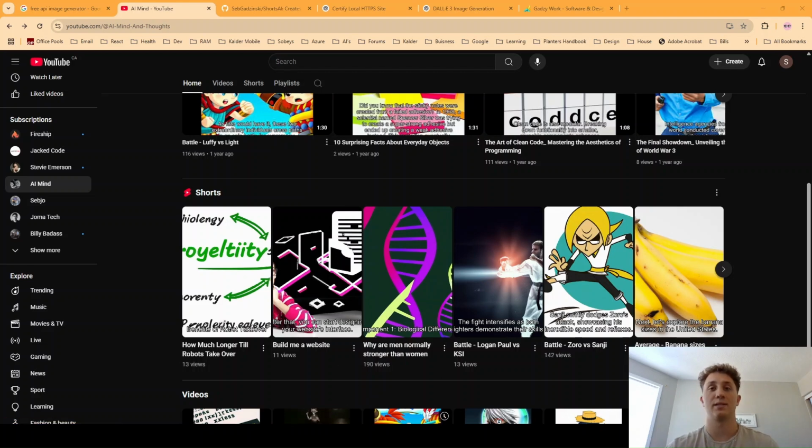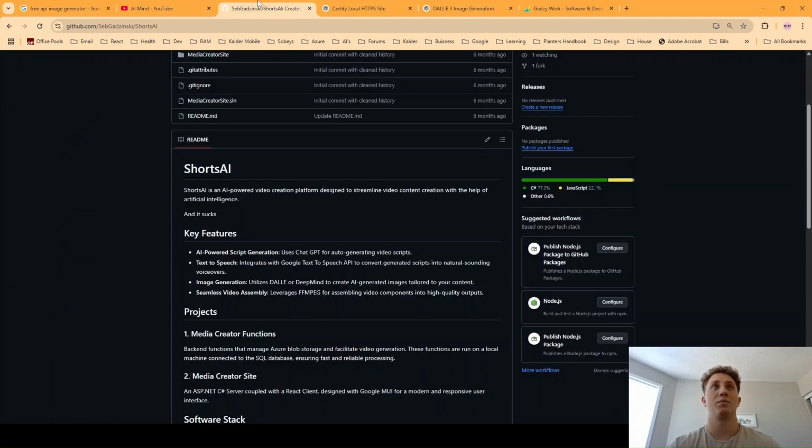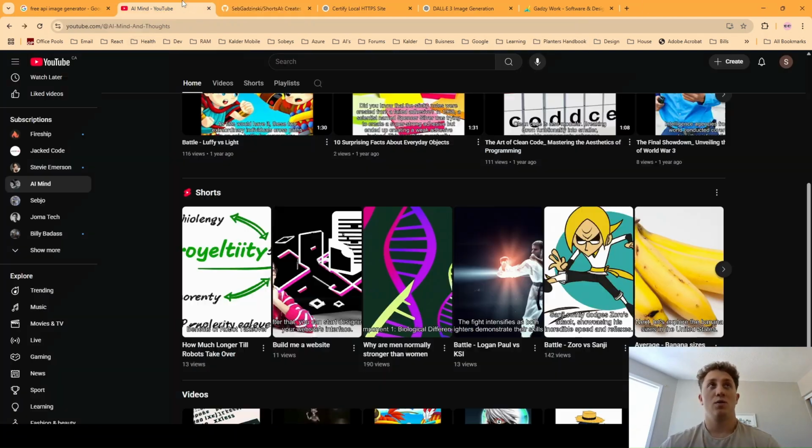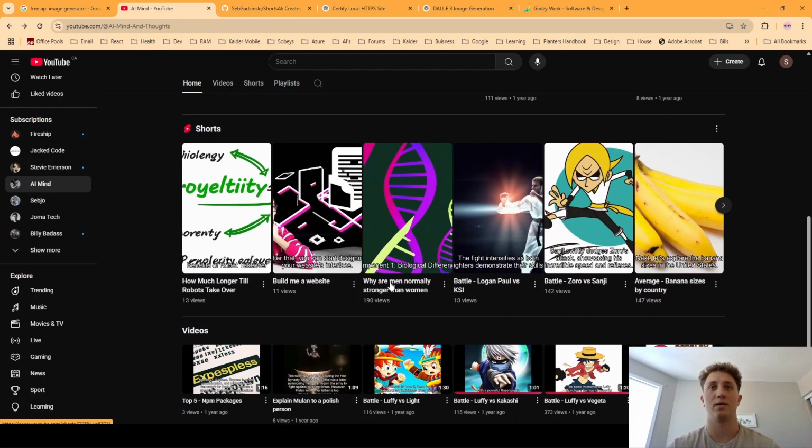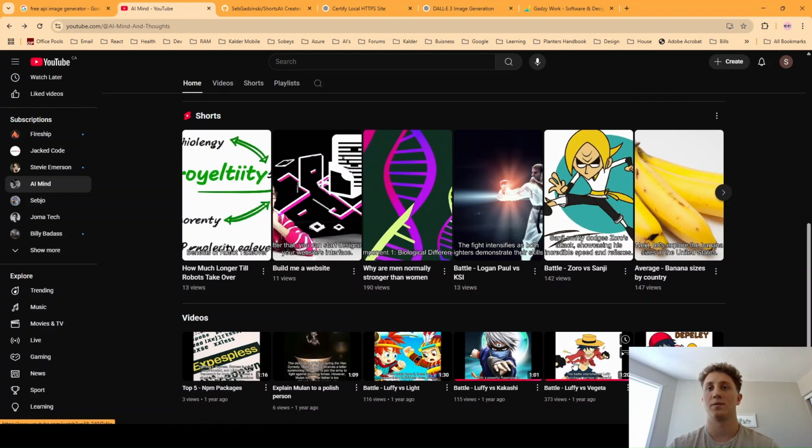Now we're going to be using DALL-E 3, and we're going to be using a project called Shorts AI. It's basically just going to make a script, make images out of this script, and connect the images with FFmpeg and Google Text-to-Speech audio. So to show you a little bit of the history and what it looked like before back in the day, we can see some of these random ones.